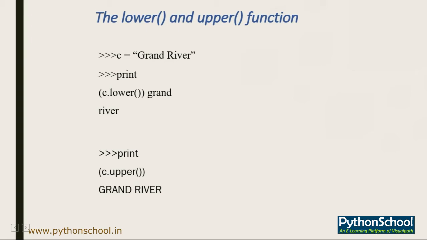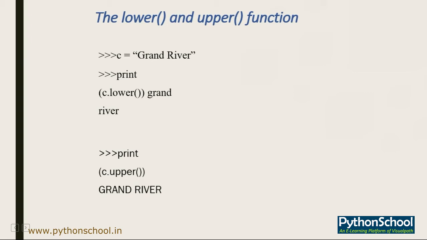For example, here G and R are both uppercase. Whenever we print, in the circular brackets, C dot lower with the function, it will automatically make G and R lower case.